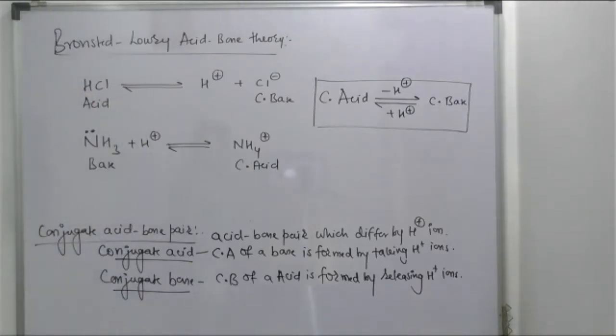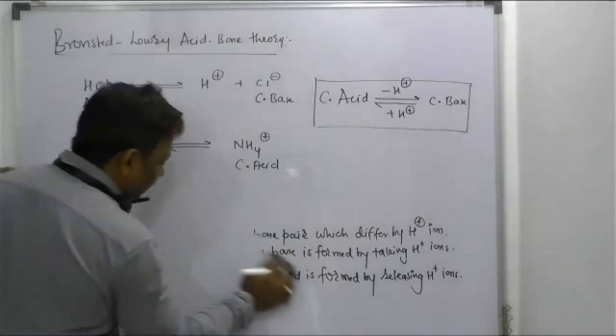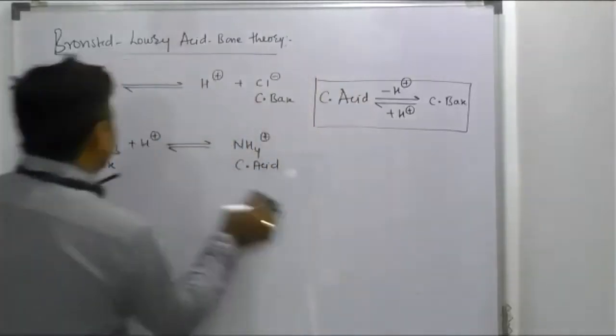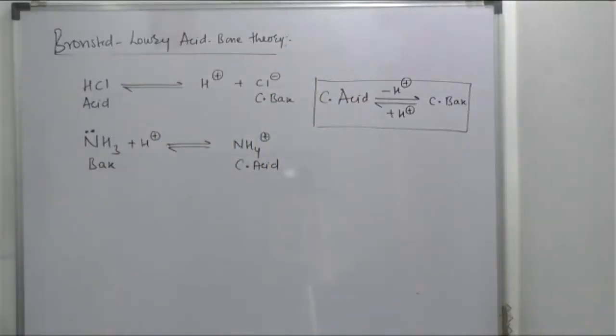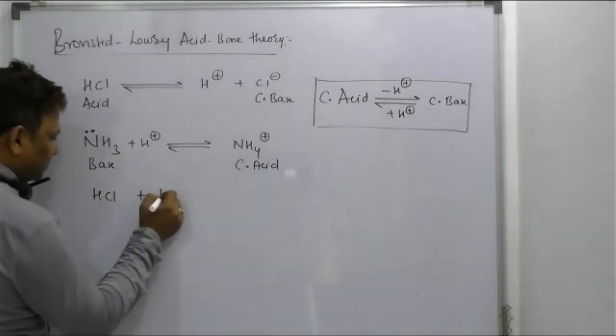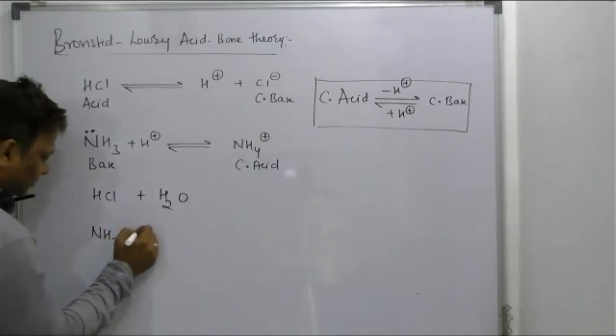Chalo, note down this one. Conjugate acid base pair means it is an acid and base pair which differ by proton. Example, sir. Now I want to go with both examples. First example, sir, HCl plus water. Second example, sir, ammonia plus water.